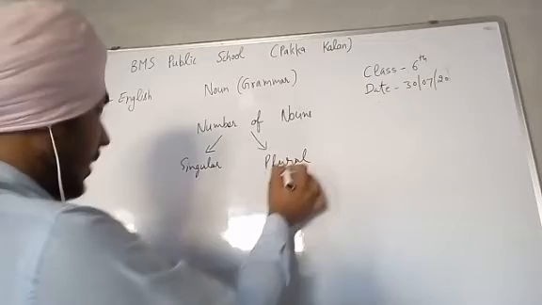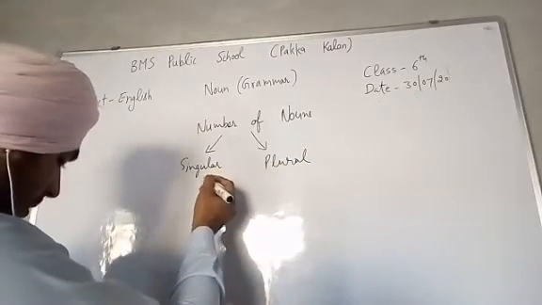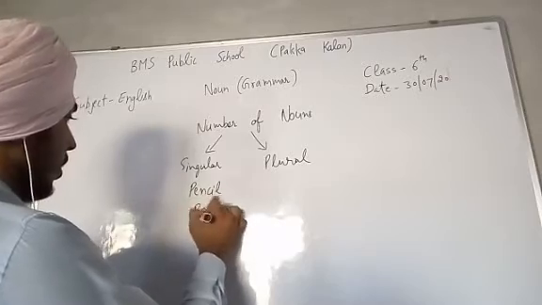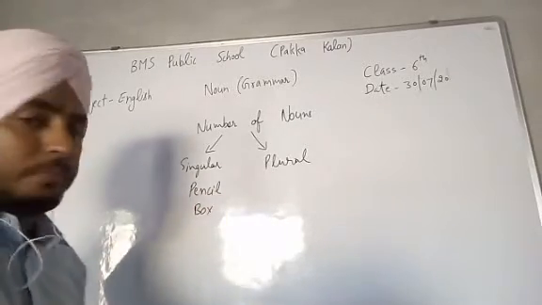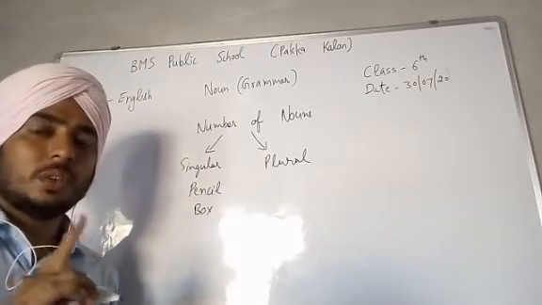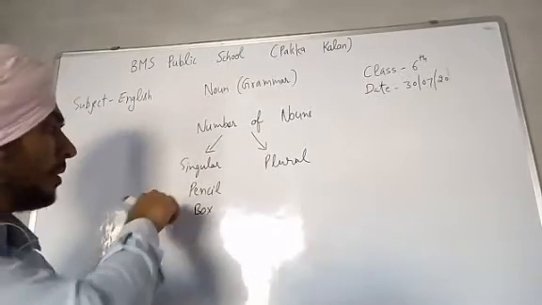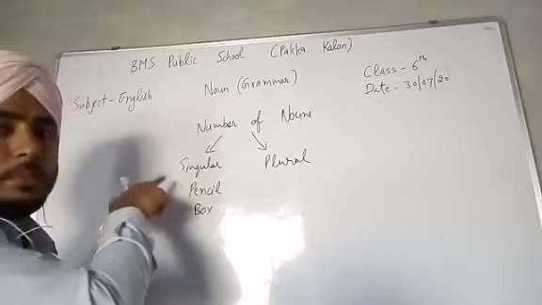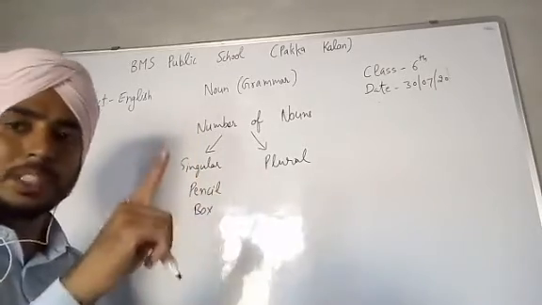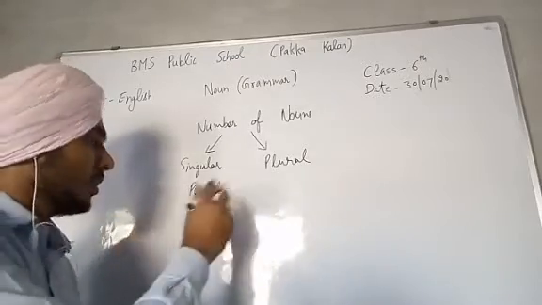So in singular we can take examples like pencil, box. Basically, a noun which represents only one thing is known as a singular noun. For example, pencil, box. Pencil represents only one pencil, so it is a singular noun. Box represents only one box, so it is also a singular noun.